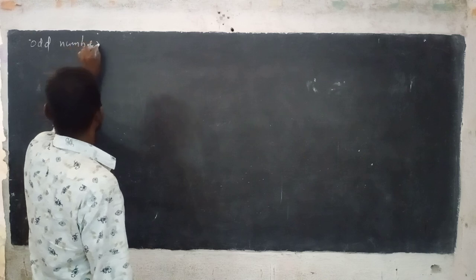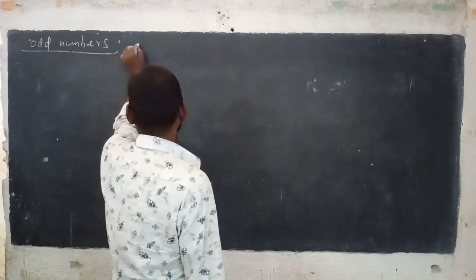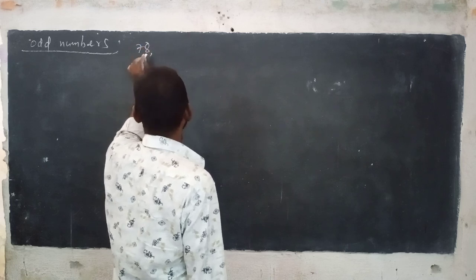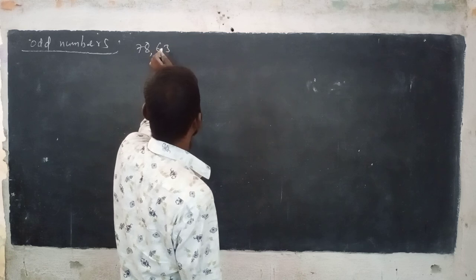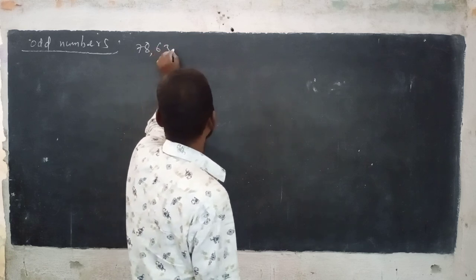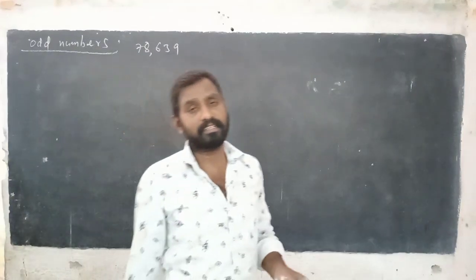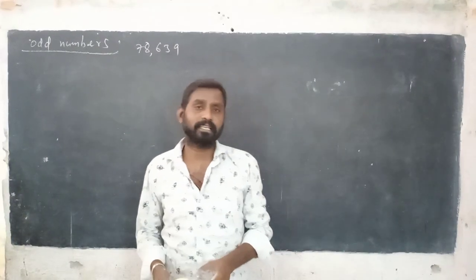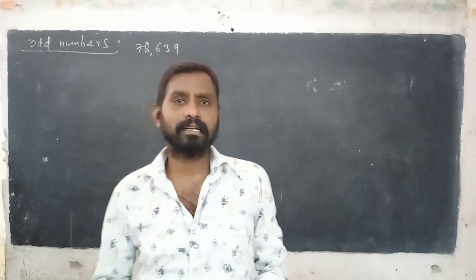So the next, another example of odd numbers. Next, 78,639. The numbers which are divisible by 2 and give the remainder 1 are called odd numbers.